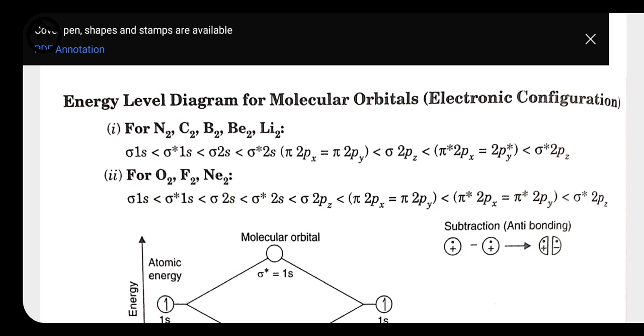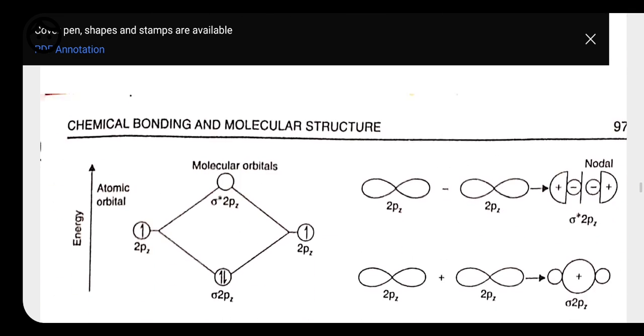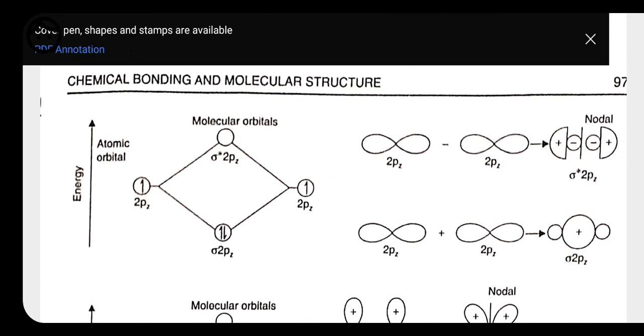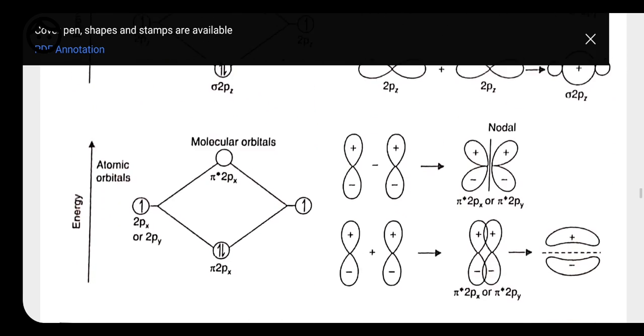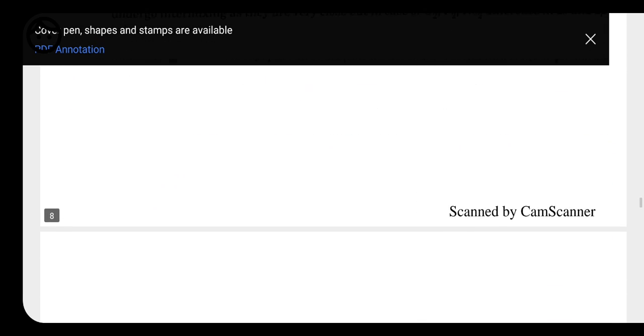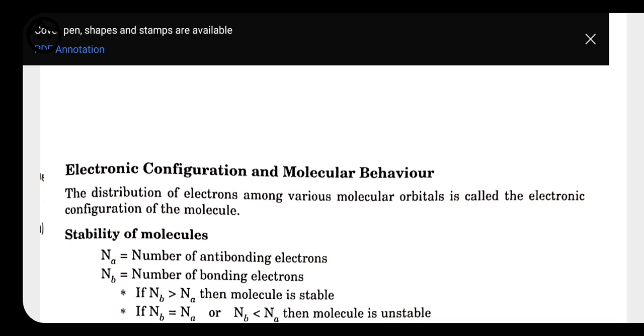For different molecules we will have the electronic configuration. One more thing you have to know: we have molecular orbital electronic configurations only till neon. After neon we will not have the electronic configuration of any other element. So let's have the electronic configuration. See, these are the energy levels we have.